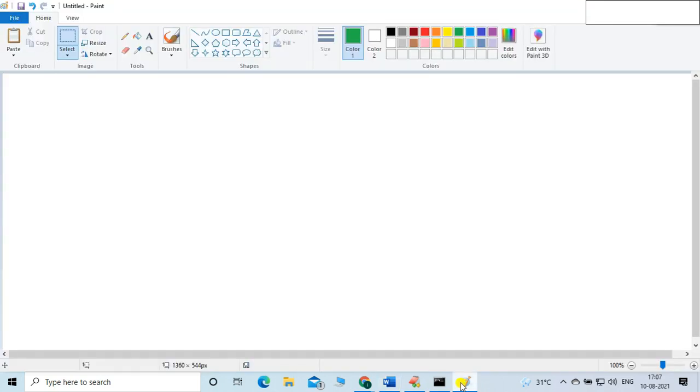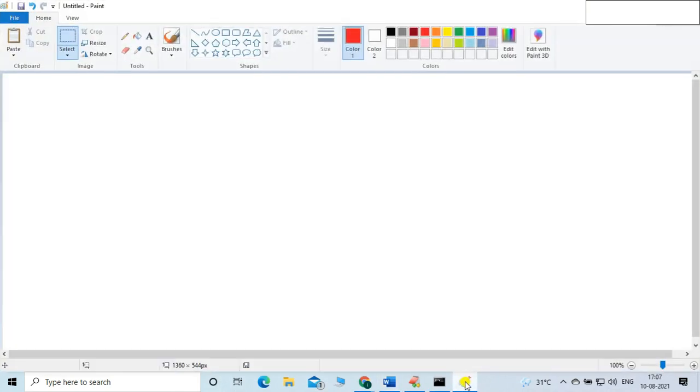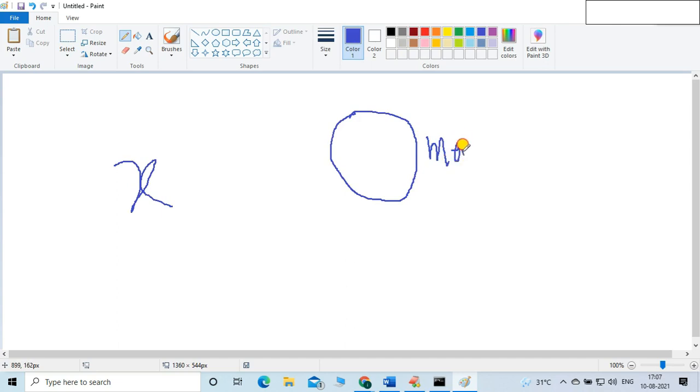Friends, first it is very important to understand how this value 10 is stored in the Python memory location. Let me tell you this thing also. How will this 10 value be stored in Python's memory location, friends? Very important concept. Listen carefully. So, friend, let me take, this is your x, correct? It is the object, friend. Object means memory location. Listen carefully. It is a memory location.